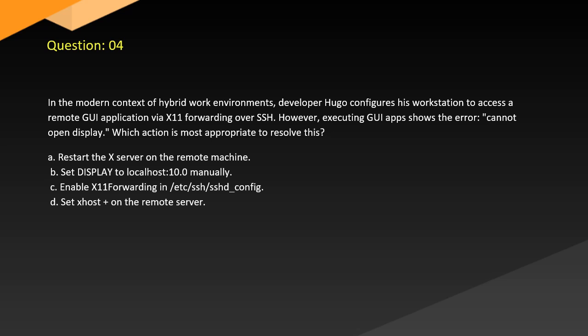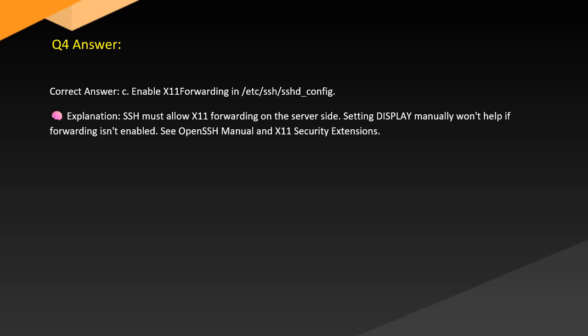A. Restart the X server on the remote machine. B. Set DISPLAY to localhost:10.0 manually. C. Enable X forwarding in sshd_config. D. Set xhost + on the remote server. Answer. Correct answer: C. Enable X forwarding in sshd_config.